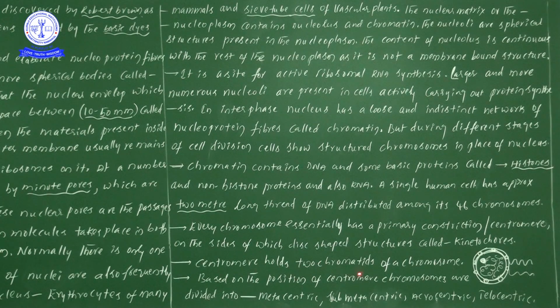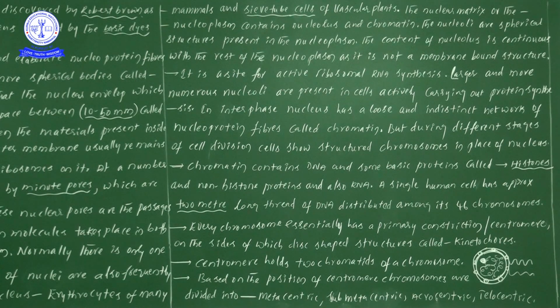Next, the centromere holds 2 chromatids of a chromosome. Here we learn one point: suppose you take one particular chromosome, how many chromatids are present? Once you look at the spotlight you will get the answer: 2. Two chromatids are present in each chromosome, and these 2 chromatids are held by the centromere.